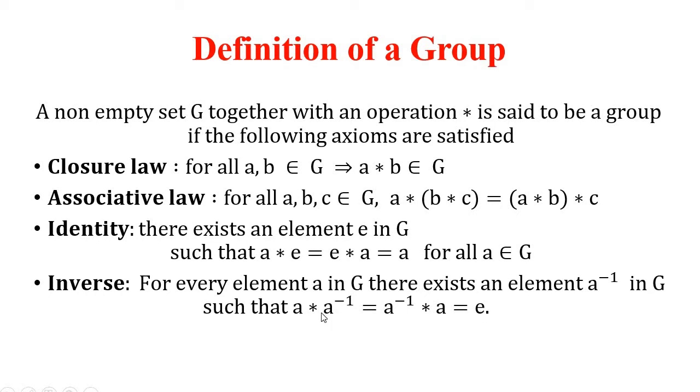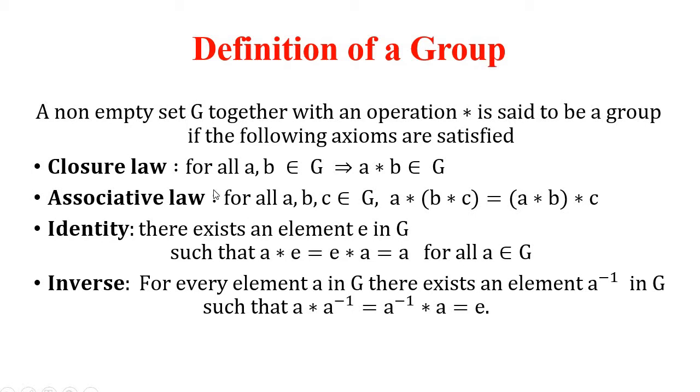For example, with respect to addition, inverse of 2 is minus 2. When you add 2 and minus 2, the identity element with respect to addition is 0. That we get minus 2 plus 2 is equal to 0. Similarly, with respect to multiplication, for a is equal to 2, a inverse is 1 by 2. The product of 2 and 1 by 2 is equal to 1. That is the identity element with respect to multiplication.